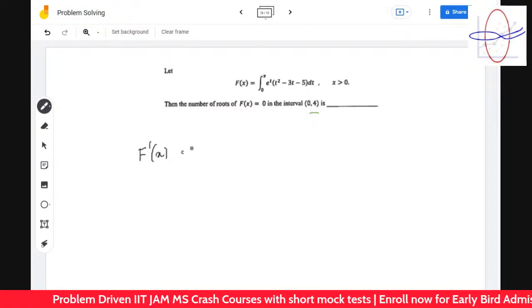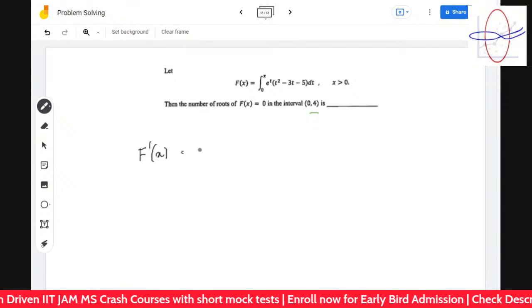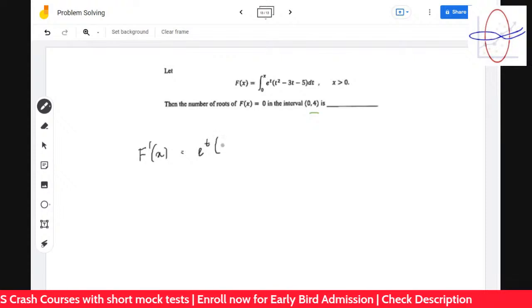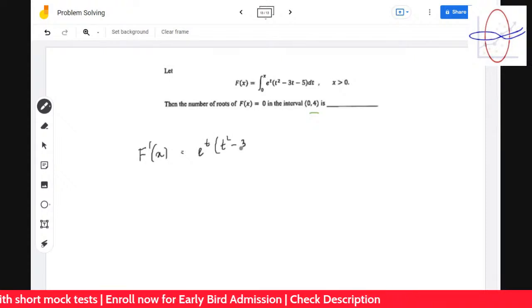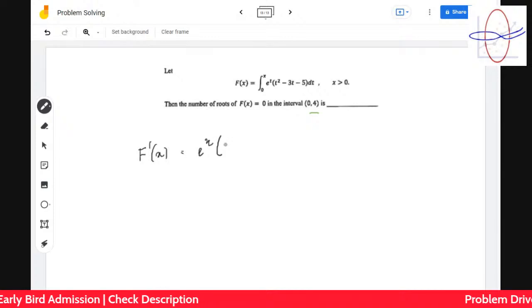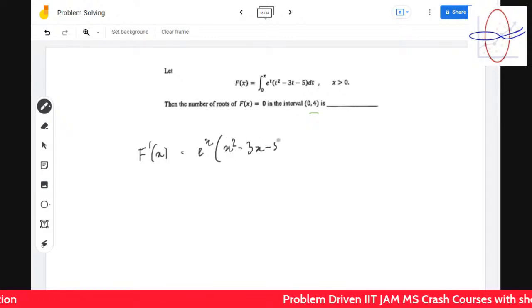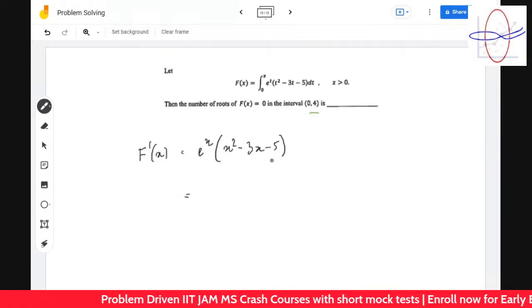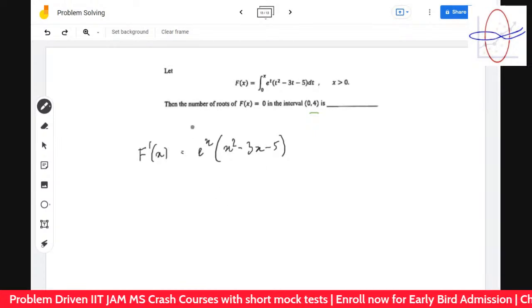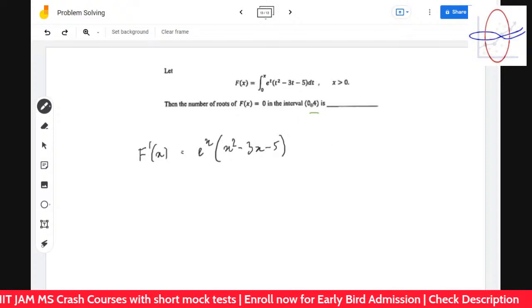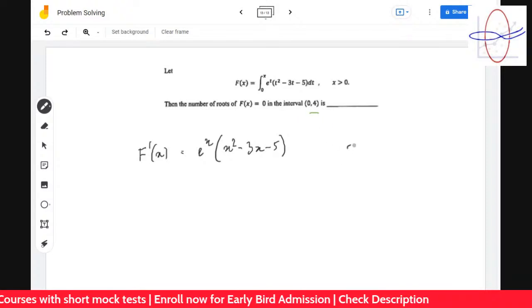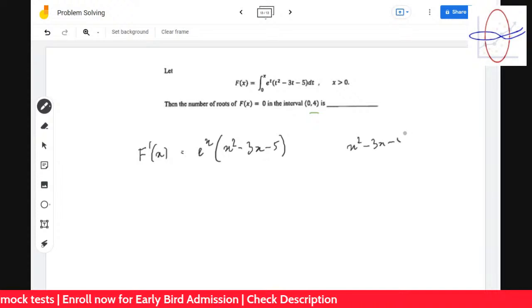So let's find the derivative. f dash x, you know the derivative, it's nothing but e to the power x, by the fundamental theorem of calculus, into x square minus 3x minus 5 in the interval 0, 4. So let's find out the sign of this in 0, 4. So x square minus 3x minus 5.